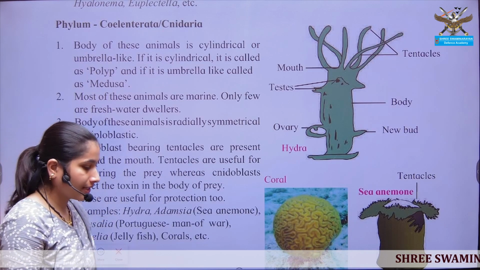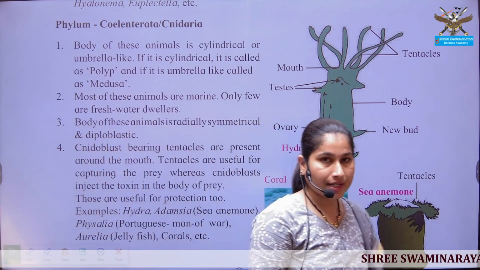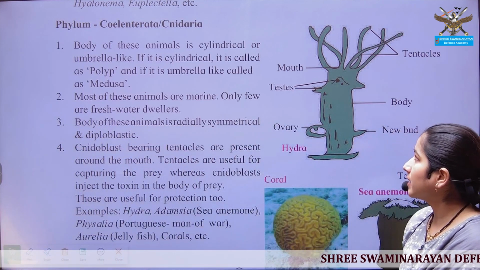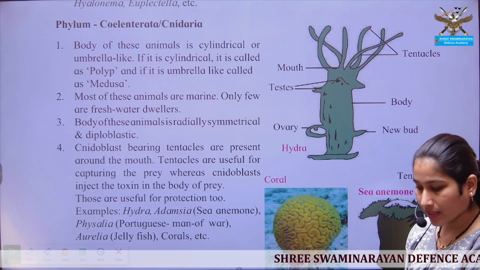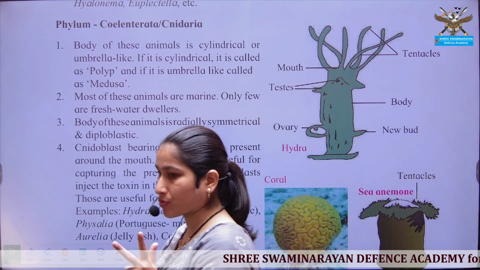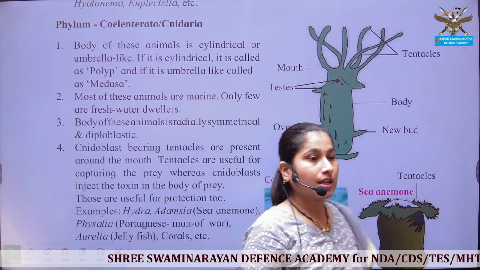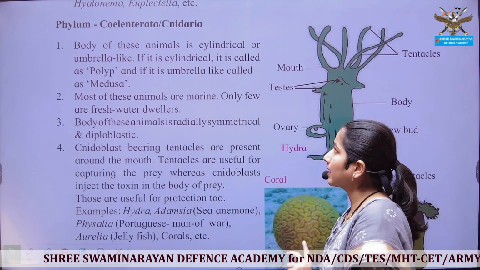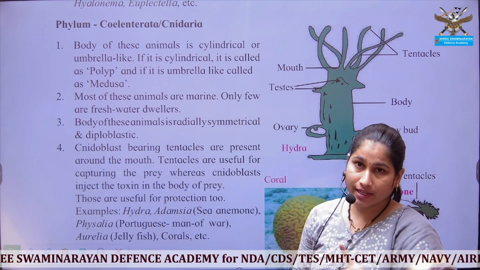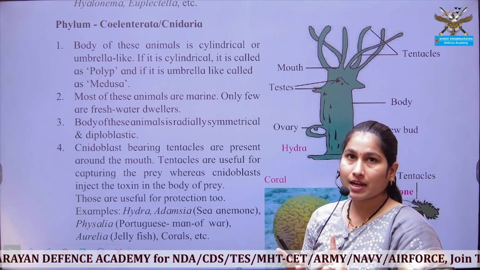Next is Cnidaria, or phylum Coelenterata. These organisms show two types of body forms or modifications within themselves. These two modifications seen in Coelenterata or Cnidarians are polyps and medusa.